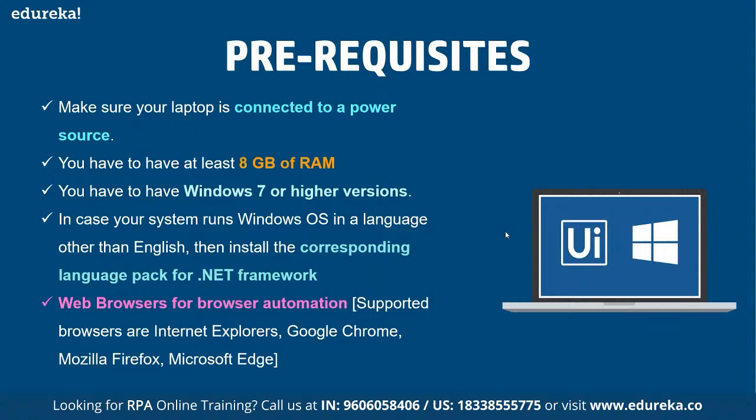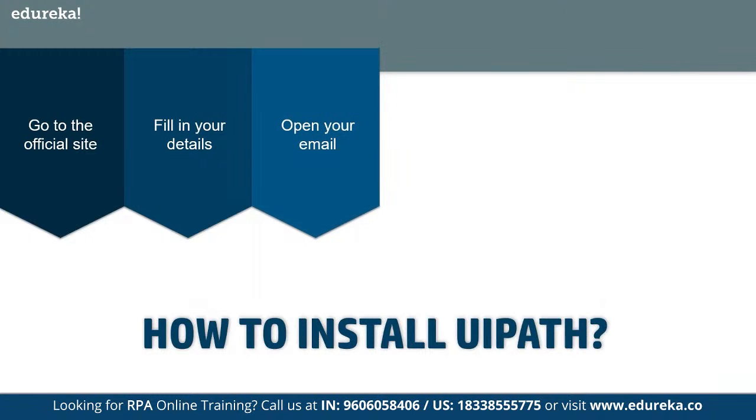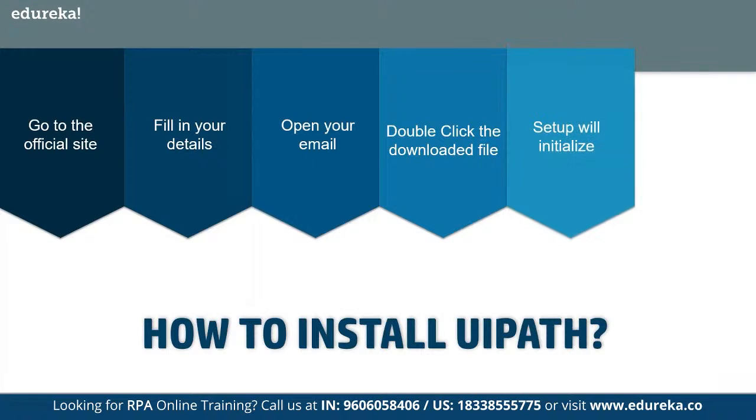In order to install UiPath, we have to go to the official site and fill in our details. We have to open up our email, double click the download file, and the setup is going to initialize. And then we are going to enter the email address. So basically UiPath has two different platforms. We can download UiPath directly from the given link, or we can download UiPath by using the Enterprise Edition as well.